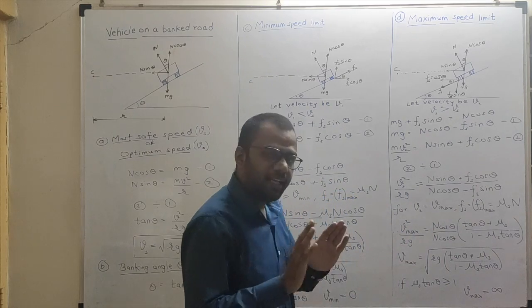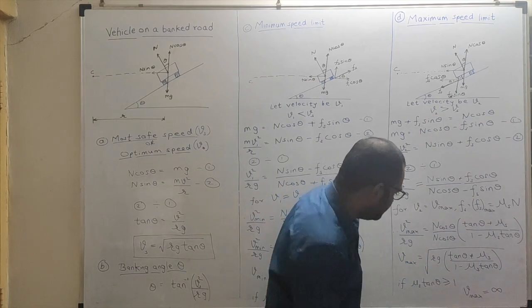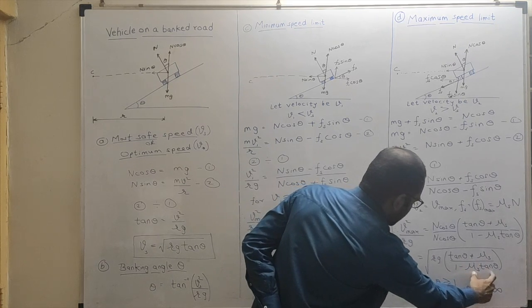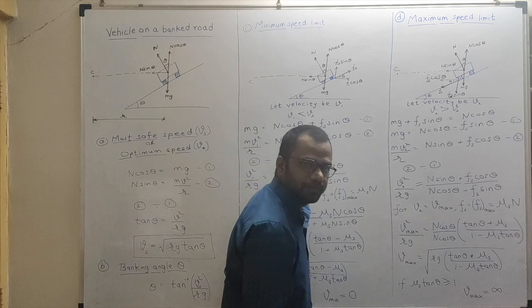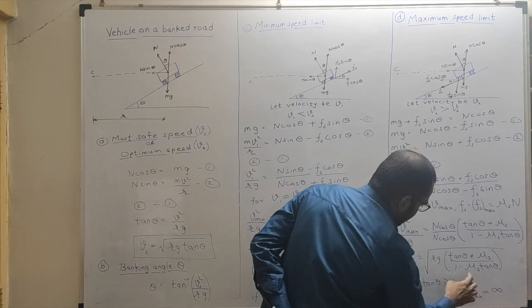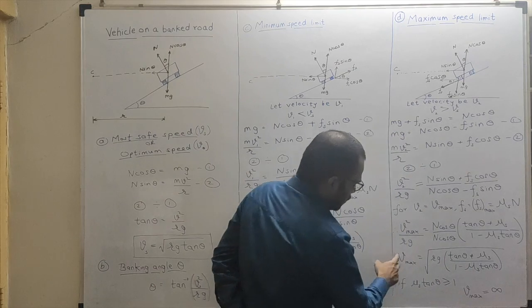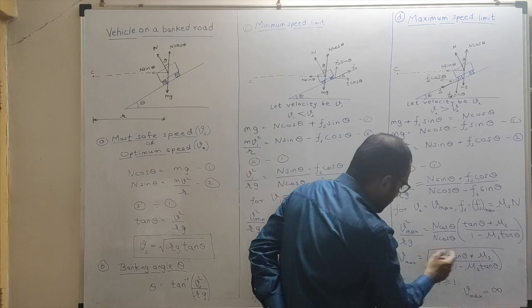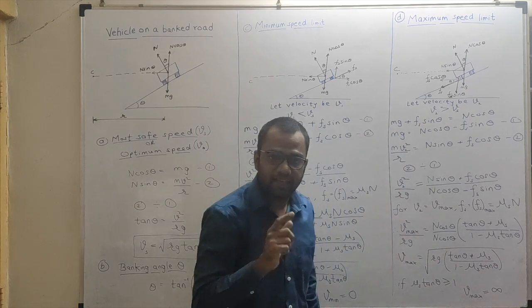Right? Okay. Again, for a special case, if this term mu s into tan theta is greater than or equal to 1, what will happen? If this itself is equal to 1, then 1 minus 1 will be 0. So maximum velocity will be infinity, because in the denominator I have 0. So V max will be infinite.